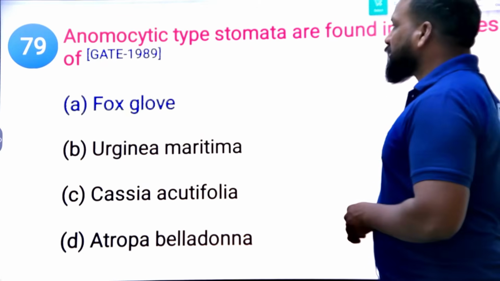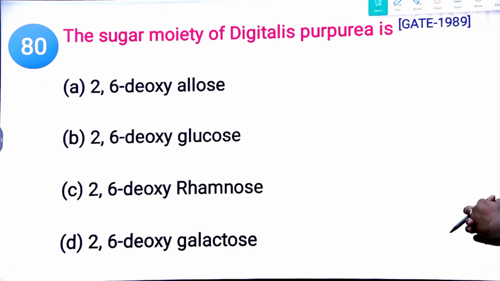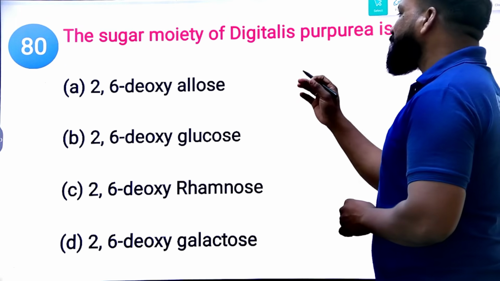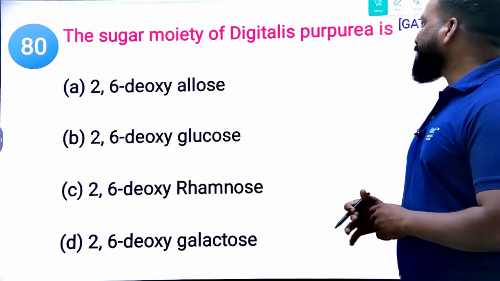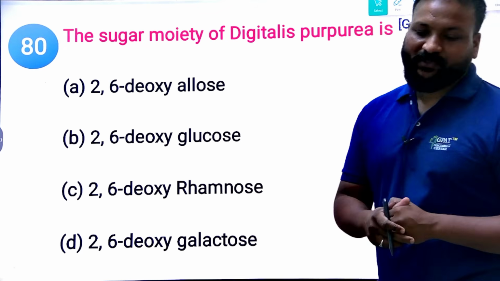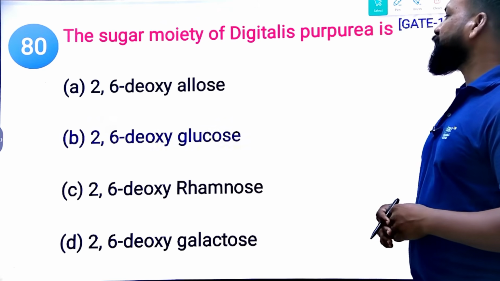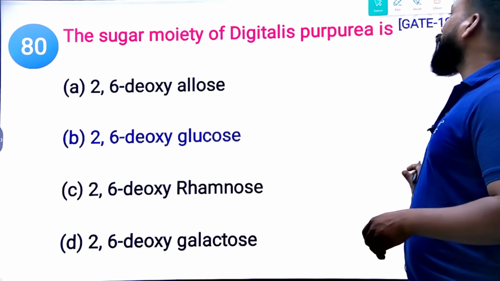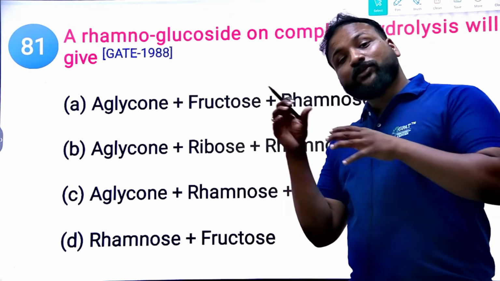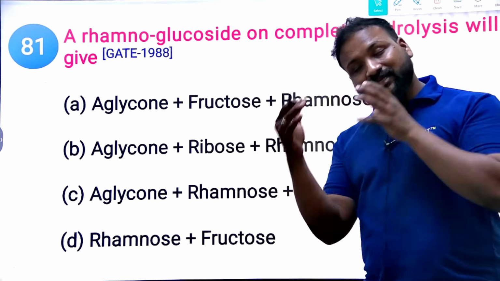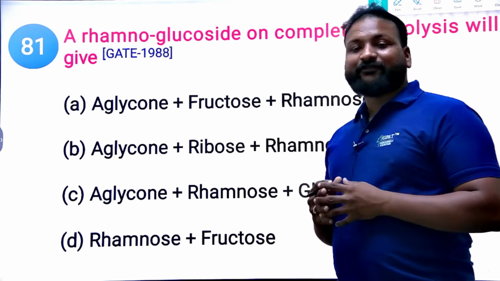Almost there. The sugar moiety of Digitalis purpurea is 2,6-deoxyallose, 2,6-deoxyglucose, 2,6-deoxyrhamnose, or 2,6-deoxygalactose. What is the right answer? It is a 1918 question. The answer is 2,6-deoxyglucose. Clear? Based on the deoxy sugar only we confirm Digitalis, because the Keller-Kiliani test will identify the deoxy sugar.